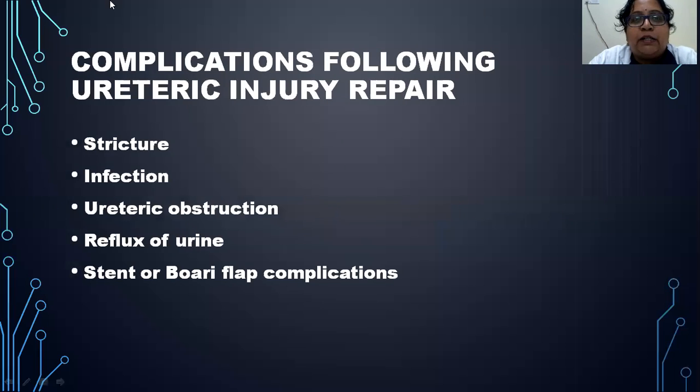Then what are the complications which will occur after repair of a ureteric injury? Common complications are stricture formation, infections, ureteric obstruction, reflux of urine from the bladder into the ureter, or any complications to the stent or Boari flap.